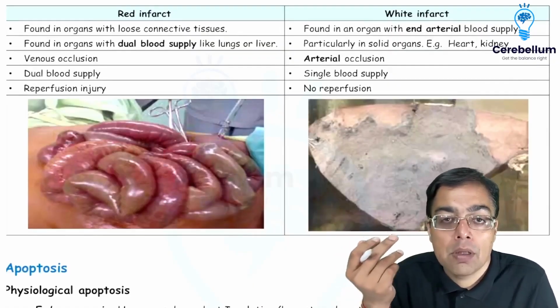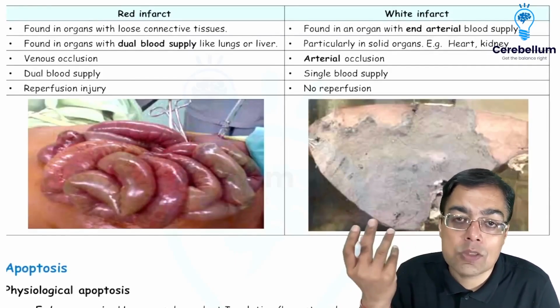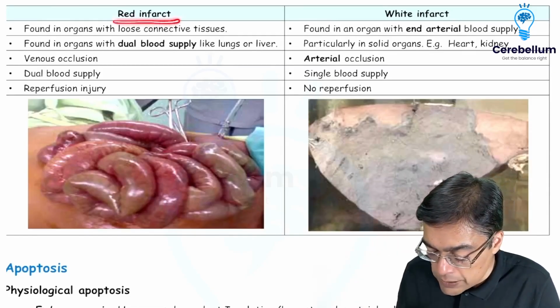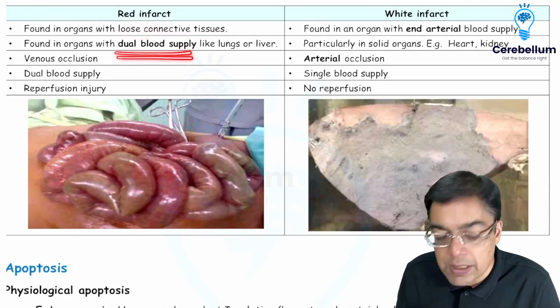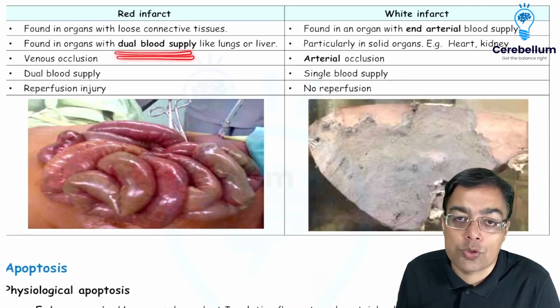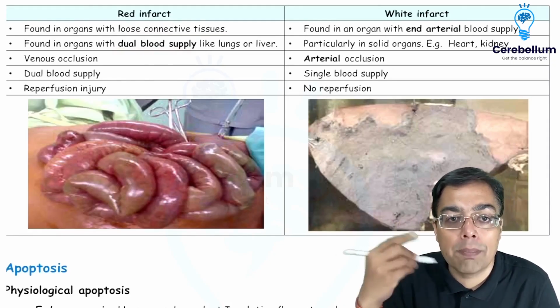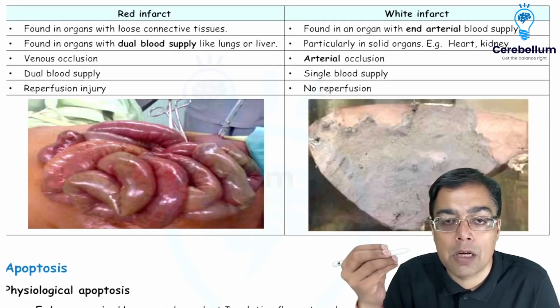This can be asked in the exam, relatively more commonly in the FMG exam and also as a NEET PG question, less commonly asked in the INI exam. So red infarct is the one in which you're going to have the presence of loose connective tissue, right? And typically they are seen in organs which have a dual blood supply. Classical examples would be the liver as well as pulmonary tissue, right? So hepatic tissue and pulmonary tissue would more commonly show the presence of a red infarct.